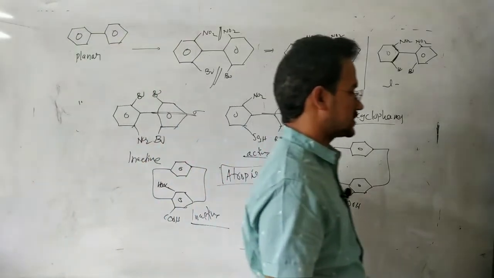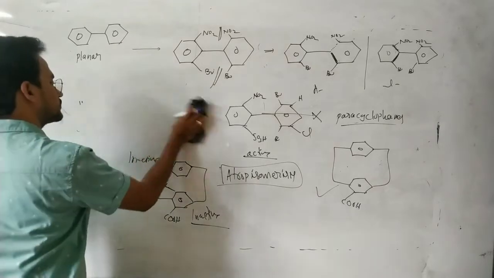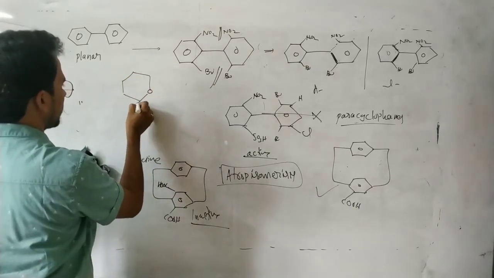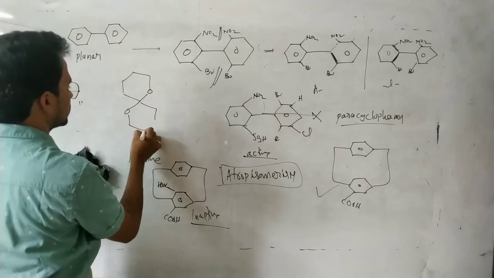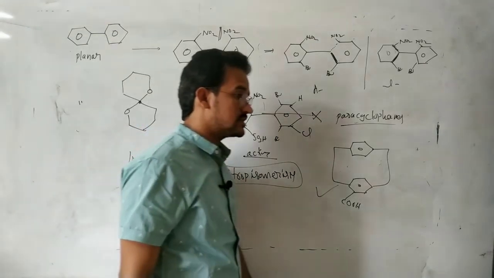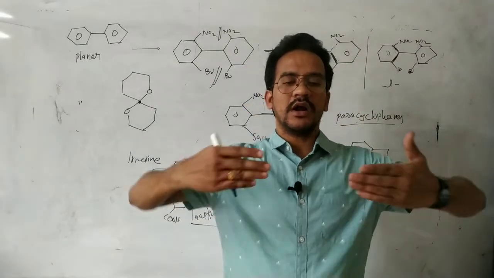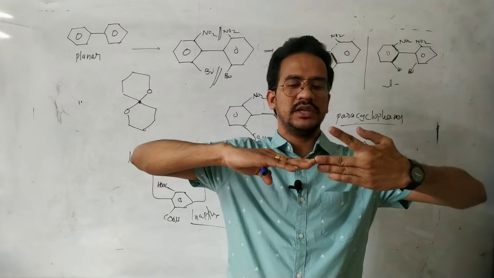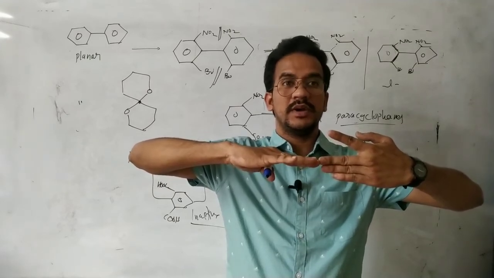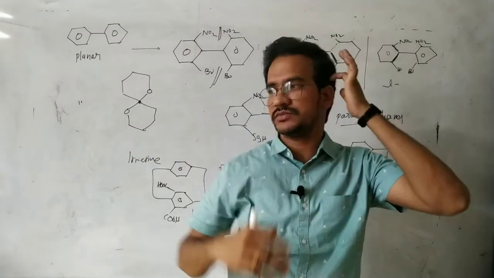And next, another simple example additionally. Here see this one. This is the oxygen. This is also an optically active molecule. These two rings are perpendicular. This one cannot be cut into two equals. Here there is oxygen, here there is oxygen, so it cannot be cut into two equals. These two rings are perpendicular, so optically active.